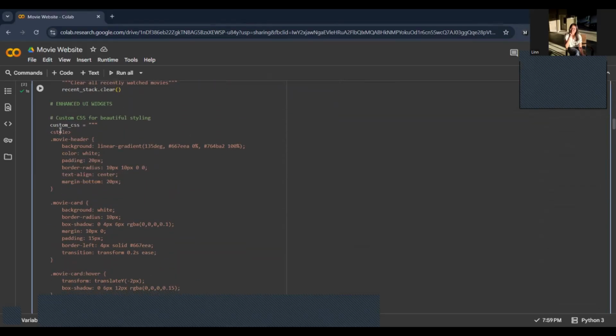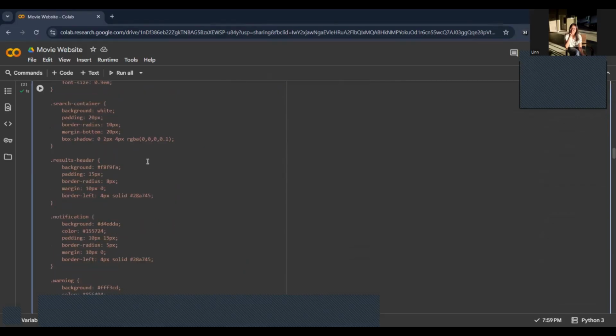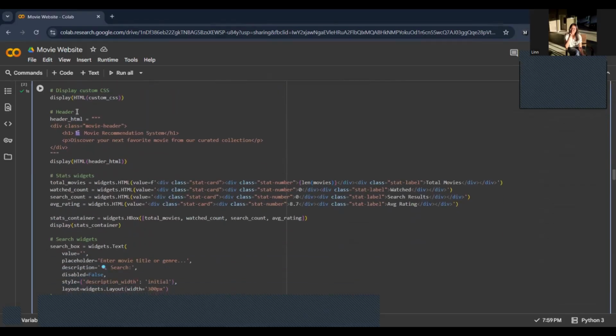And this is the custom CSS part for styling. This adds beautiful styling to make our interface look more modern and clean, like a real website, although we're running it in Google Colab. And we're displaying it using the HTML style. This is for the header and the rest. It displays a colorful header that I've already shown.